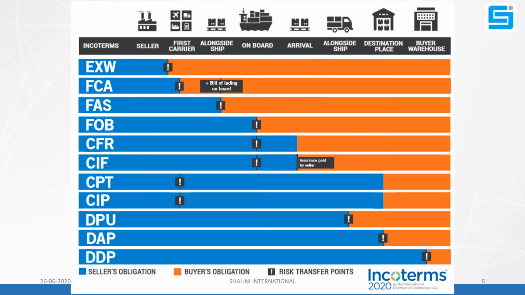Friends, this is the complete chart of Incoterms. I advise you to take a printout and paste it on your desktop because it defines seller obligations, buyer obligations, and the risk point. If loss or damage happens to the cargo, then who has to bear the losses is defined by the risk point. First, you understand the chart.